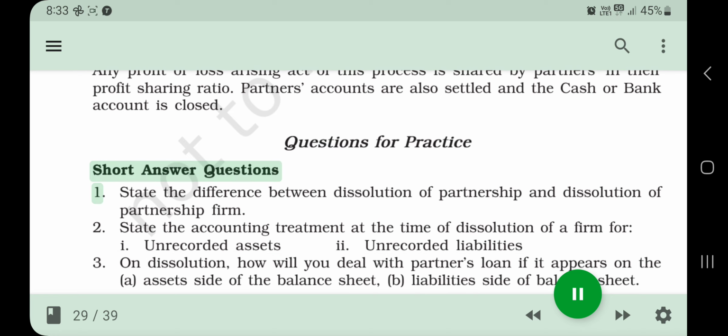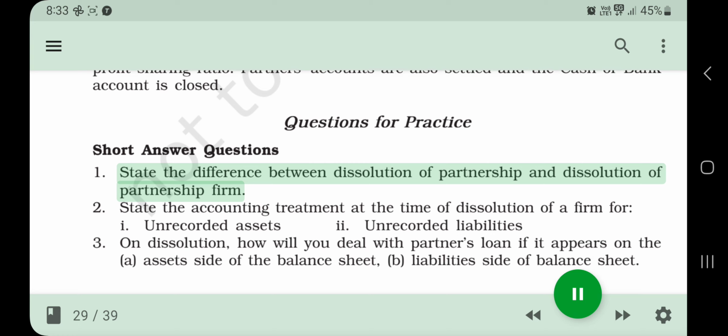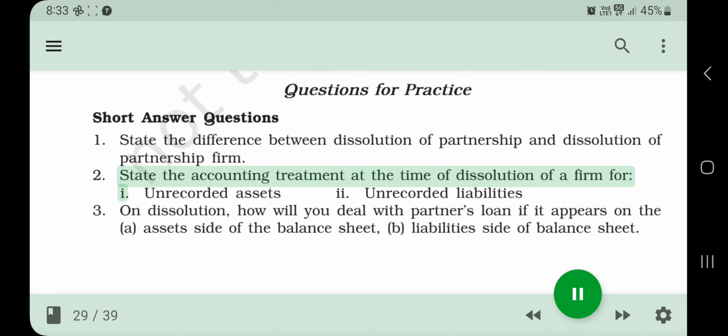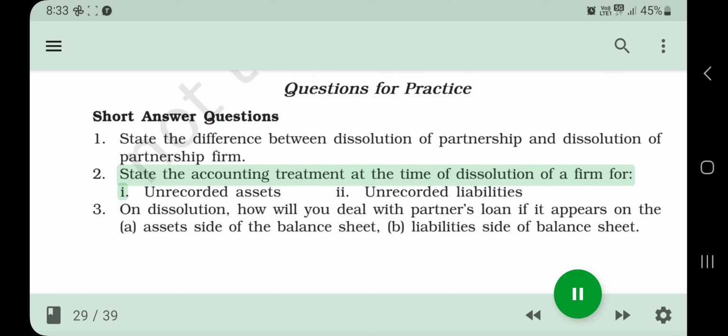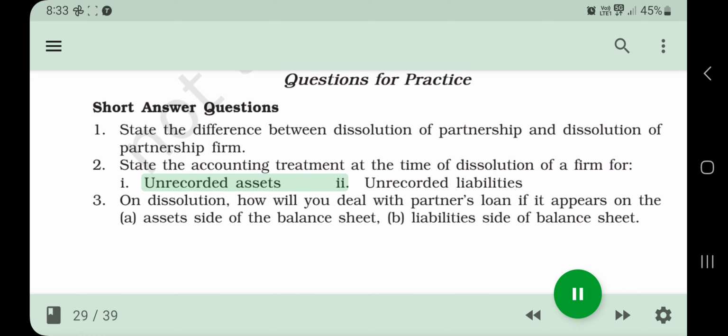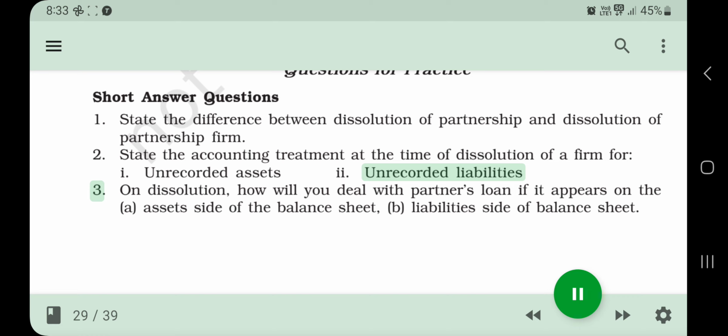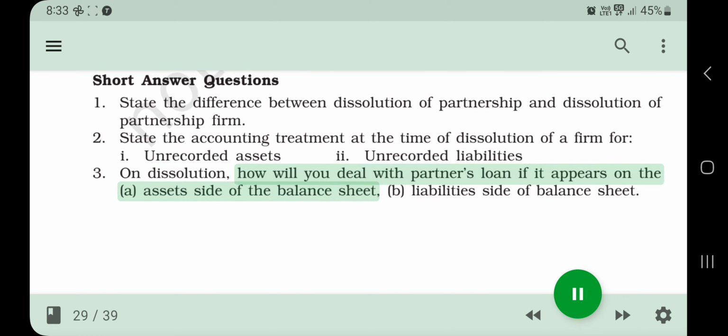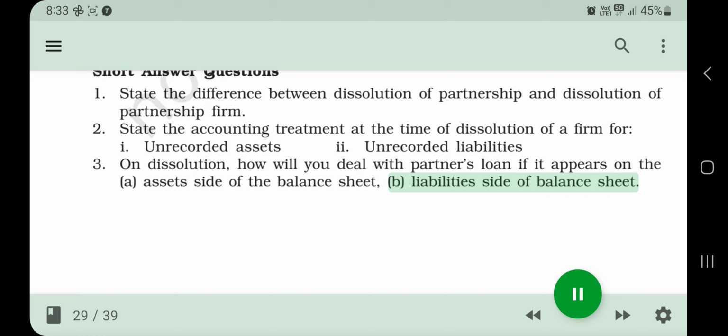Questions for practice. Short answer questions. 1. State the difference between dissolution of partnership and dissolution of partnership firm. 2. State the accounting treatment at the time of dissolution of a firm for: (i) unrecorded assets, (ii) unrecorded liabilities. 3. On dissolution, how will you deal with partner's loan if it appears on the (a) asset side of the balance sheet, (b) liabilities side of the balance sheet?